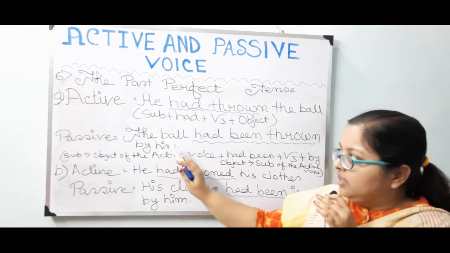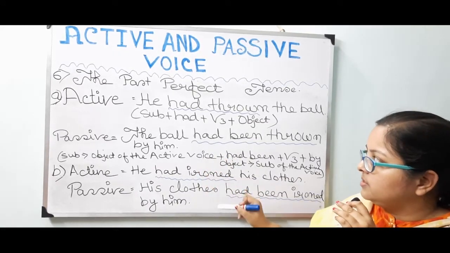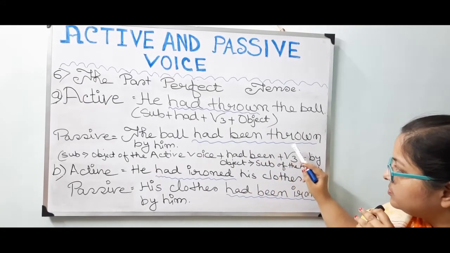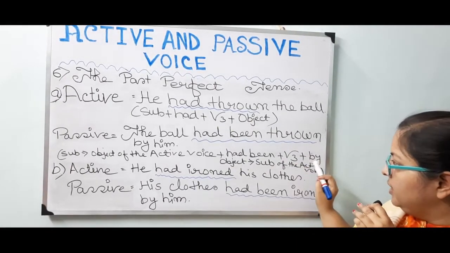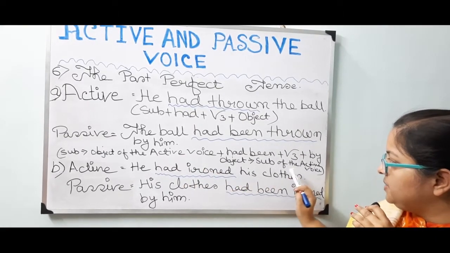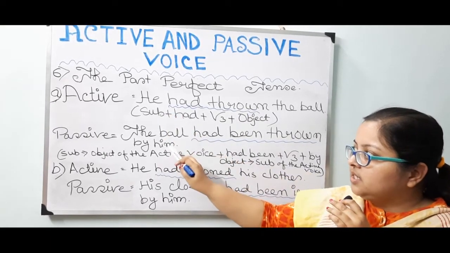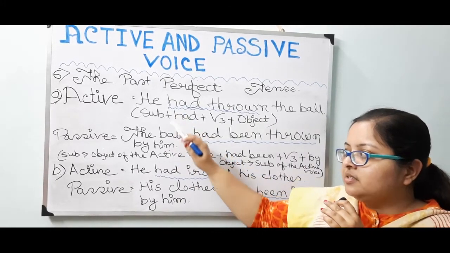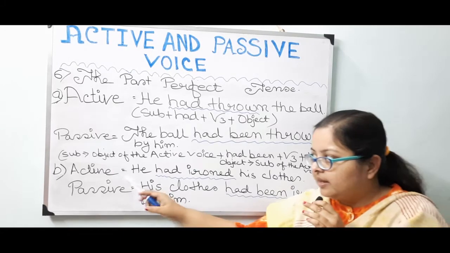Next, passive. The ball will occupy the place of the subject in the passive voice. Then according to the rule, had been. Then the third form of the verb again, so again thrown. Then by. Then the object, that is the subject of the active voice, will come over here. So he will turn into him when it changes from the subject of the active voice to the object of the passive voice. Next one, number B, active.